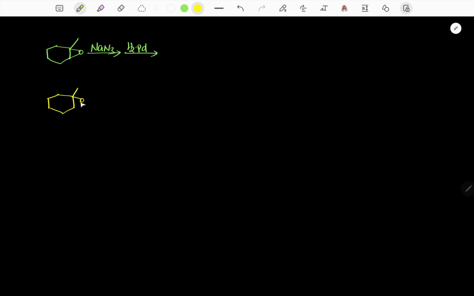Epoxide treated with sodium azide, NaN3. Now here N3 minus is a strong nucleophile, and for a strong nucleophile with an epoxide, the order is primary greater than secondary greater than tertiary.